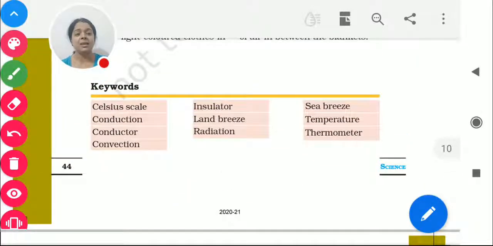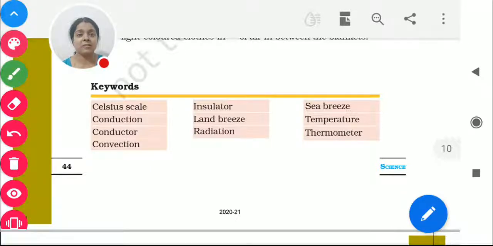Now we are having keywords and we are here at the end of the chapter. So what is the topic? Celsius scale. What is a Celsius scale? I hope you know very well. When we went through the clinical thermometer, the Celsius scale is what is used to measure the temperature of anything. Of anything means it can be body, it can be liquid, it can be conduction.